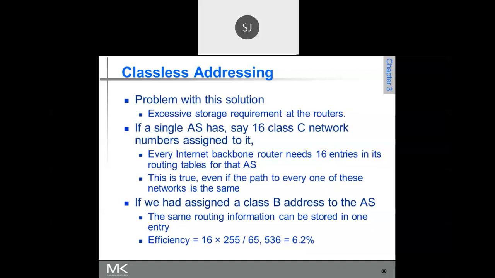What does that prefix notation indicate? Somebody should respond, otherwise it is difficult. /20 means 20 bits are used for network ID. So if 20 bits are used for network ID, how many bits are used for host ID?